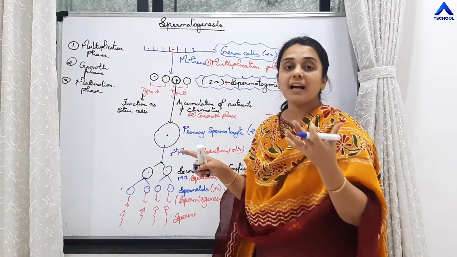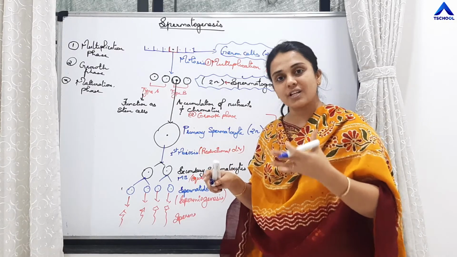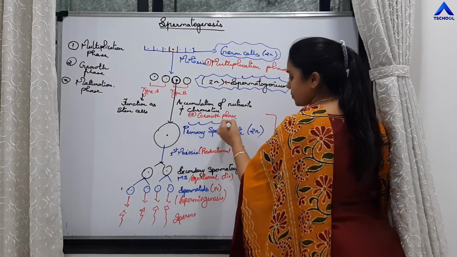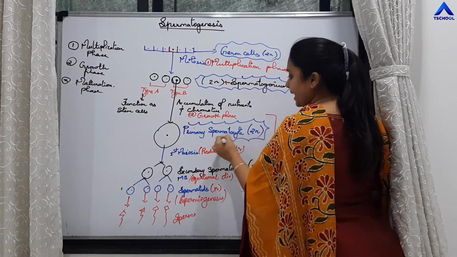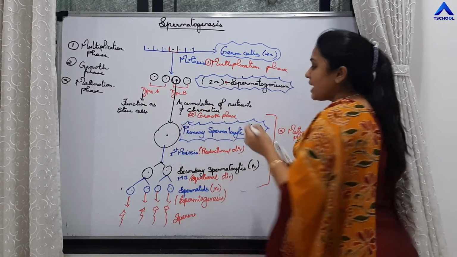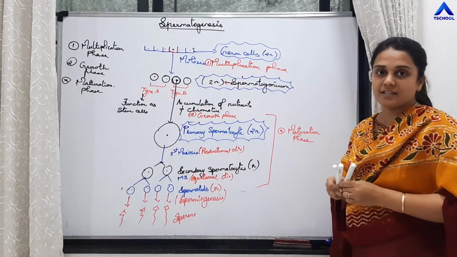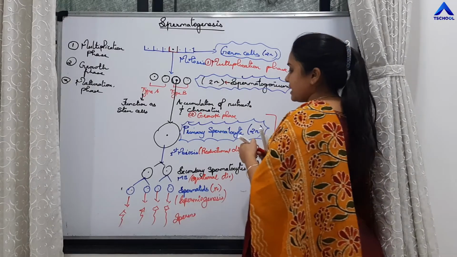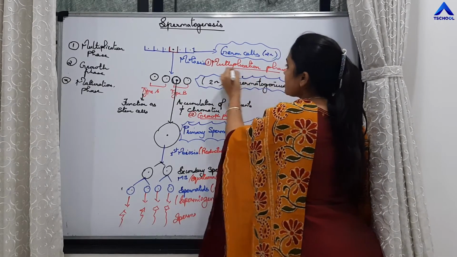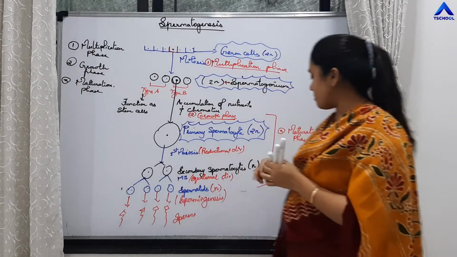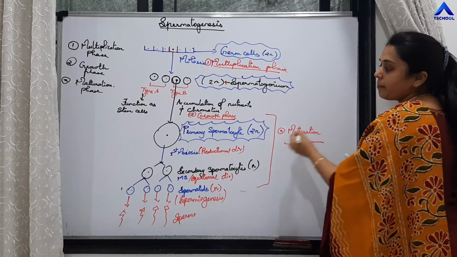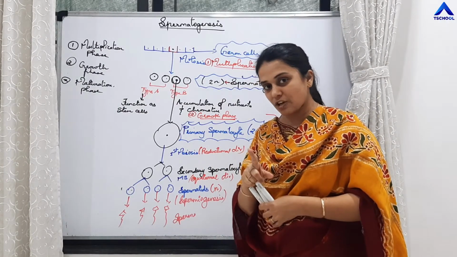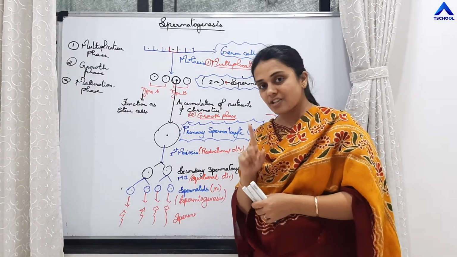Type B enlarges by the accumulation of nutrients and chromatin material, and now these cells are called primary spermatocytes, and these primary spermatocytes are also diploid cells. That phase is called growth phase. Now comes the third phase, that is maturation phase. This primary spermatocyte undergoes first meiosis. Meiosis 1 is a reductional division.